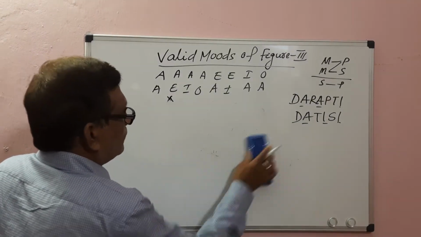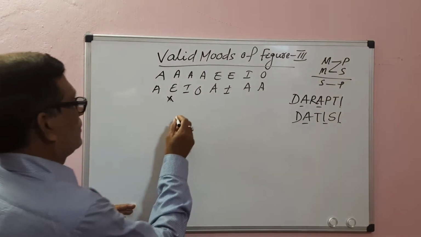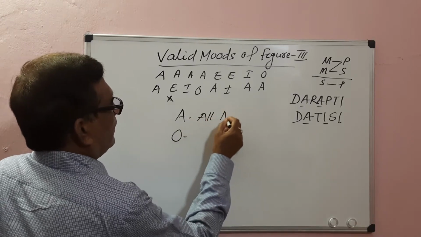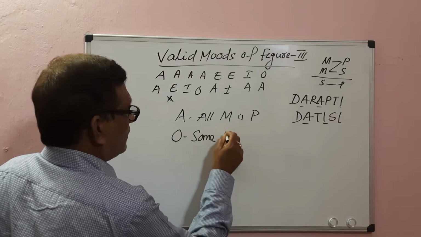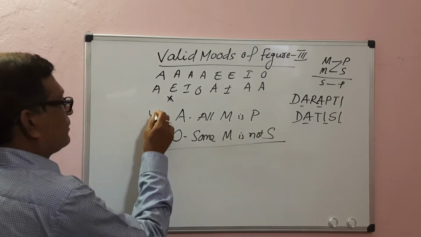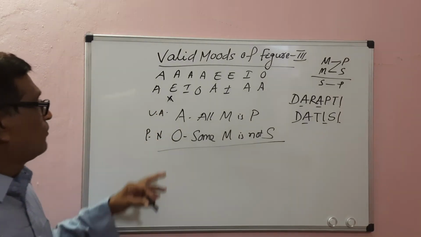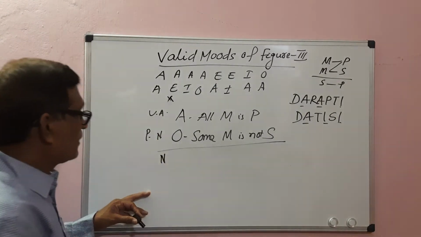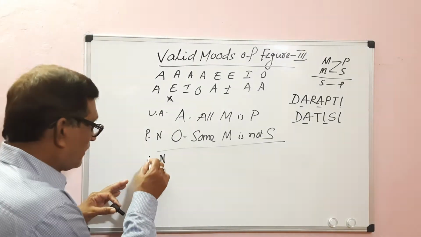Then AO: all M is P, some M is not S. The major premise is universal affirmative, the minor premise is particular negative. When one premise is affirmative and the other negative, the conclusion must be negative. When one premise is particular, the conclusion must be particular.